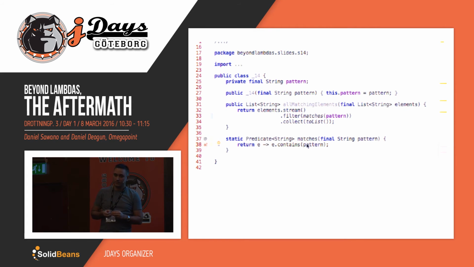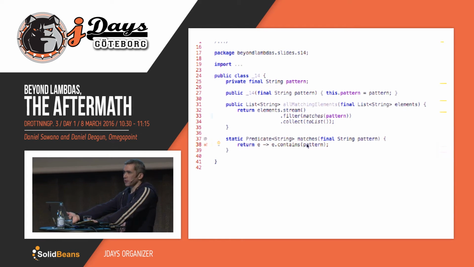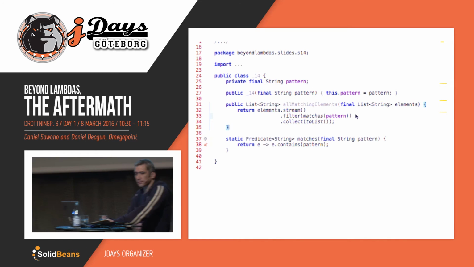Yeah. And of course, we're not saying that you should convert every single lambda in your code to a method, because that would just create too many methods. But in real life, a lot of times your lambdas are going to be pretty nasty. They tend to be that. So actually extracting it to a different method makes it a lot more readable. And as Daniel said, just by focusing on readability, you will actually get better performance under the hood. You shouldn't think about bytecode, but you should be aware of what's actually happening with your lambda.